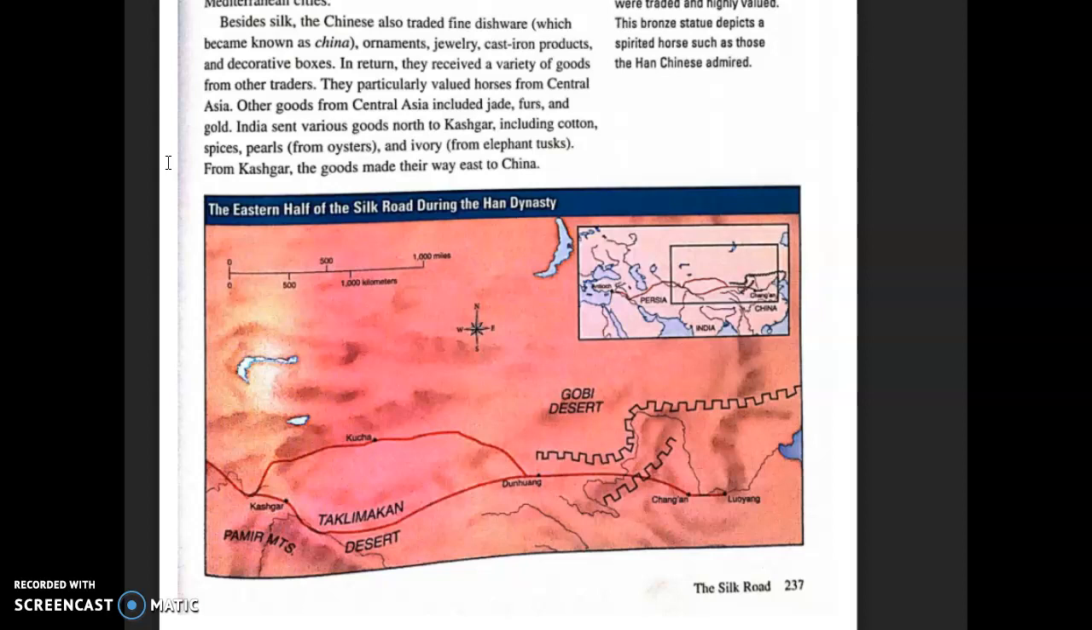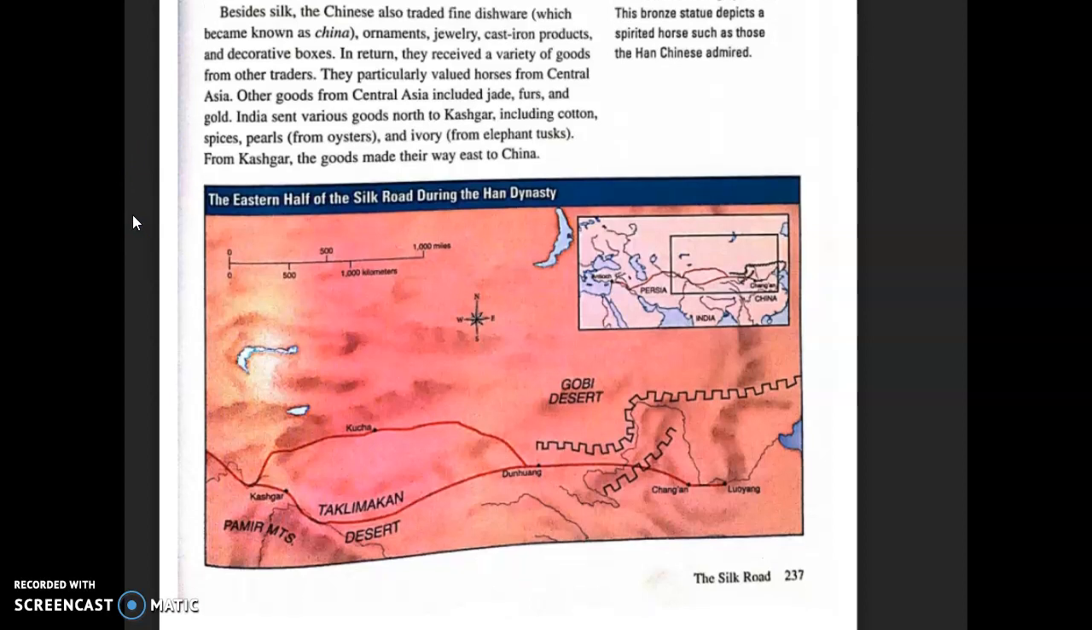They particularly valued horses from Central Asia. Other goods from Central Asia included jade, furs, and gold. India sent various goods north to Kashgar, including cotton, spices, pearls from oysters, and ivory from elephant tusks. From Kashgar, the goods made their way east to China.